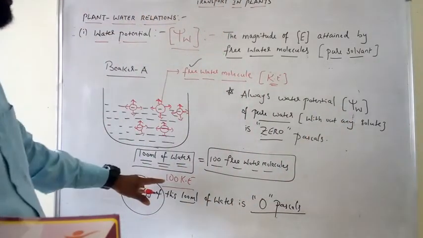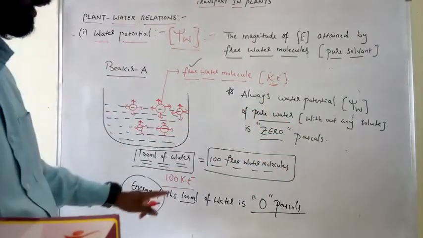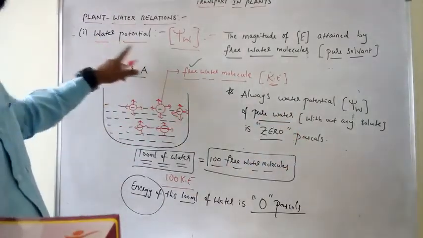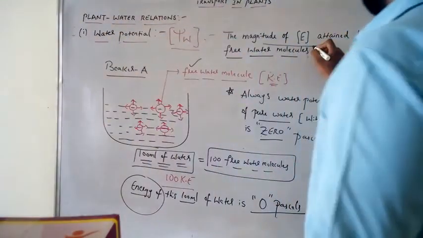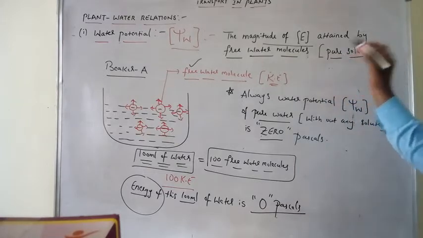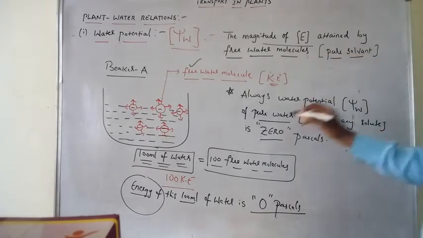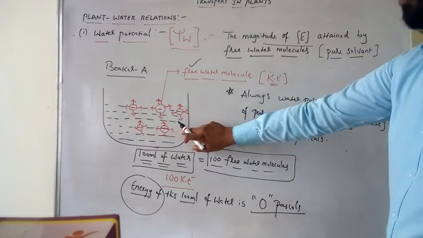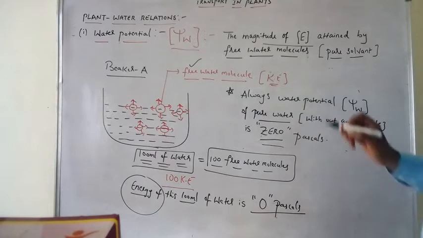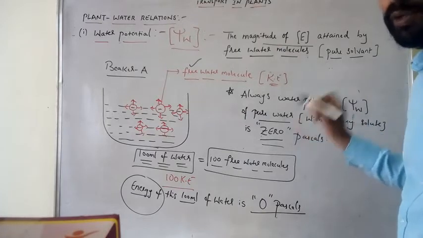That means this 100 kinetic energy we are assuming as 0 in units of pascals. So what is water potential? The magnitude of energy possessed by free water molecules, that is, water molecules without solutes or only pure solvent. The water potential of this 100 ml of water is 0 pascals.